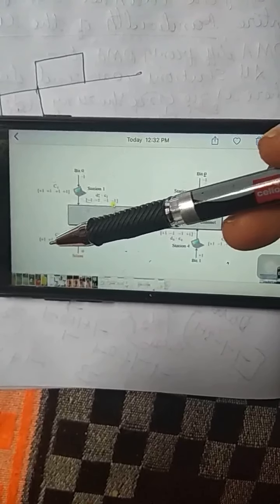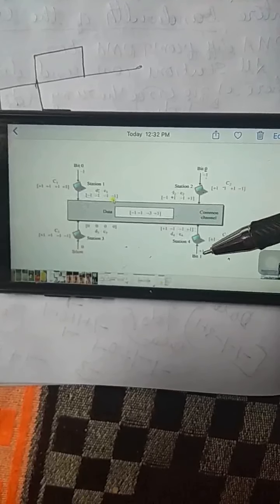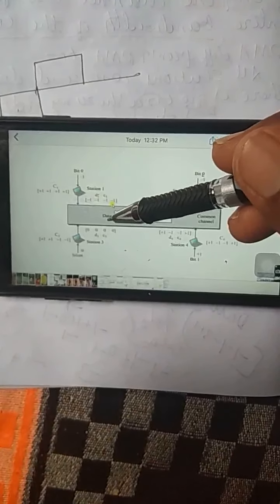0 is multiplied with this code. Anything multiplied with 0, you are going to get 0 0 0 0 here. Here we are having +1 as the encoded bit. This will be multiplied with the codes: plus 1 into plus 1, plus 1 into minus 1, plus 1 into minus 1, plus 1 into plus 1. Now we have to combine this multiplied data and code, so we are going to get the final data.